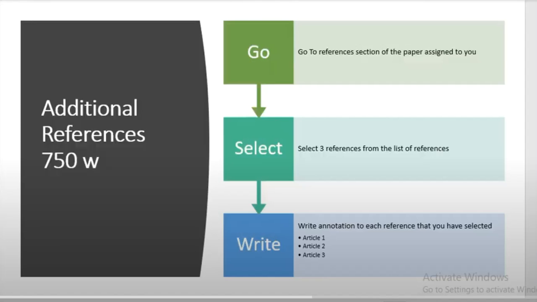In this video, I will brief you about writing the additional references section of the quality analysis report. As a part of this section, we write annotations on three different articles that are selected by you. While selecting your article, it is very important that you cross check the context of the selected article with the context of the target article on which you were asked to conduct quality analysis.